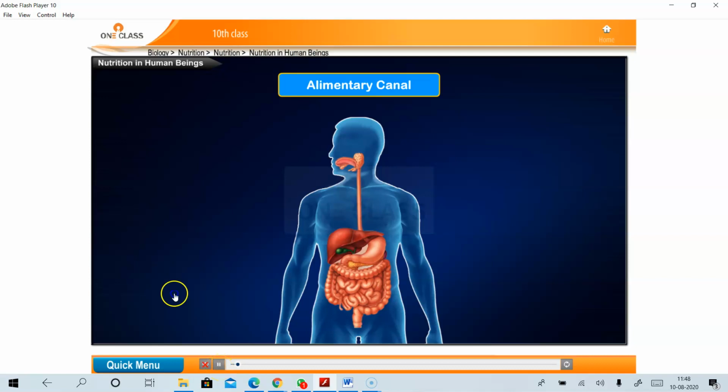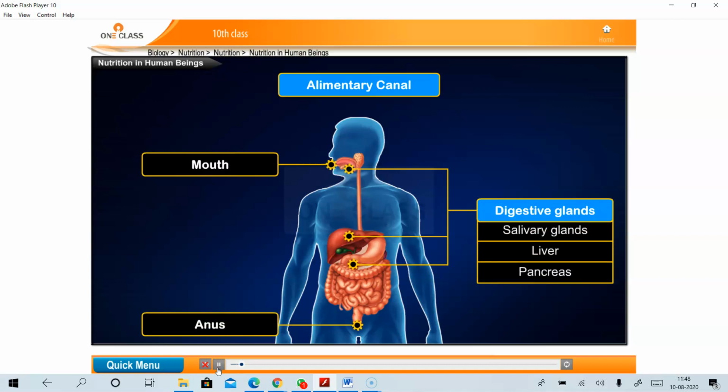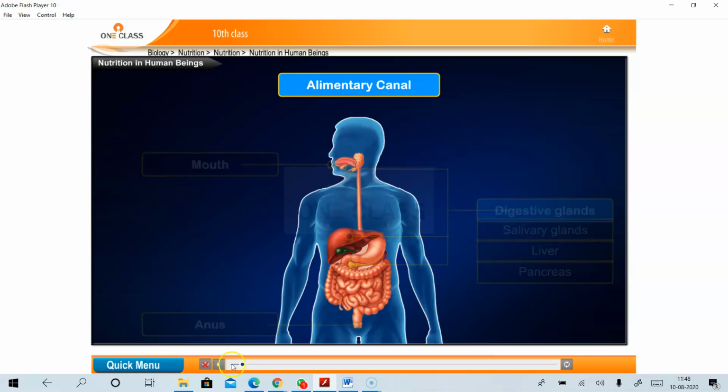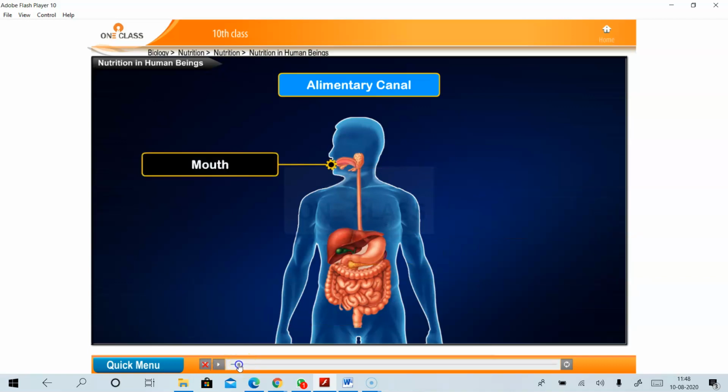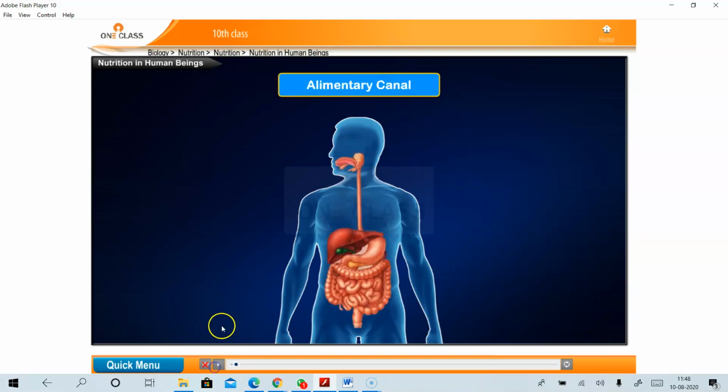The digestive system of human beings consists of the alimentary canal. So let us see what are the parts involved in the alimentary canal. Mainly, the alimentary canal starts from the mouth and ends in the anus, along with digestive enzymes.